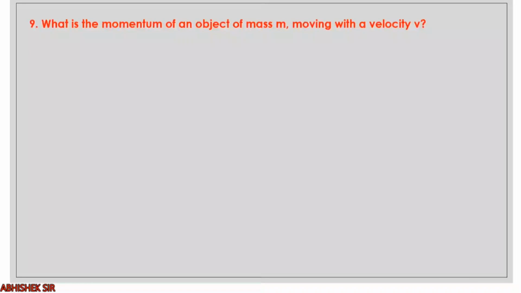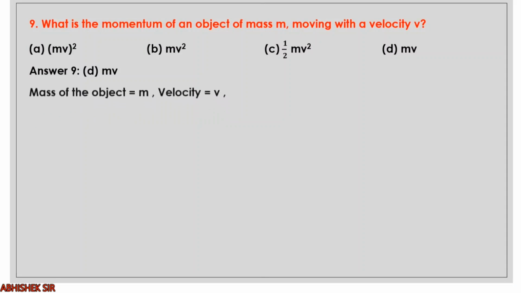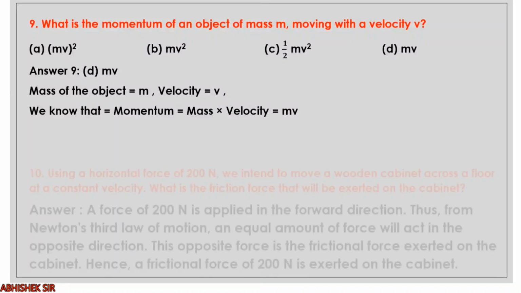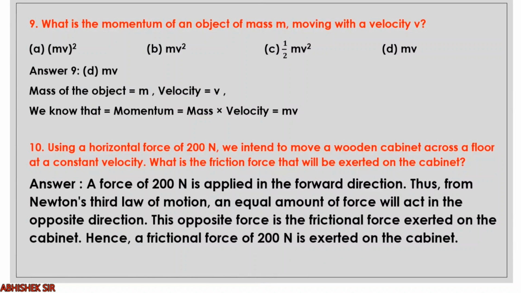Now, question number 9. What is the momentum of an object of mass m moving with velocity v? So it is nothing but the formula of momentum. Options are given: mv whole square, mv square, half mv square, mv. And we know the correct answer is mass into velocity. Okay? Mass is m, velocity v, momentum equals m into v. Clear?